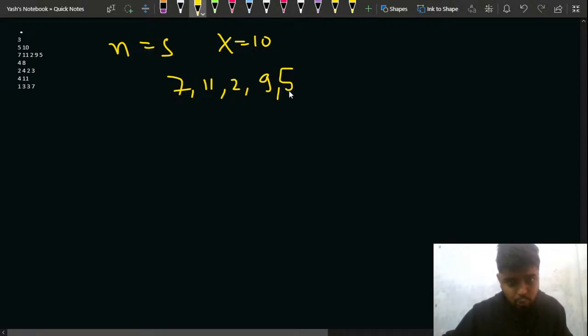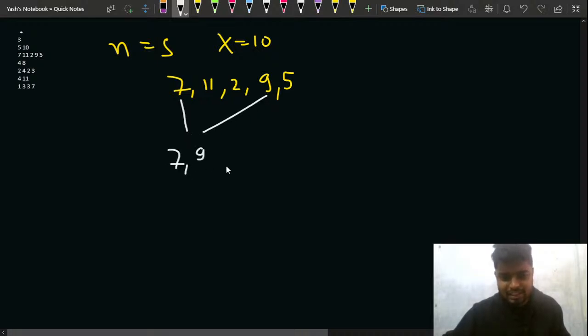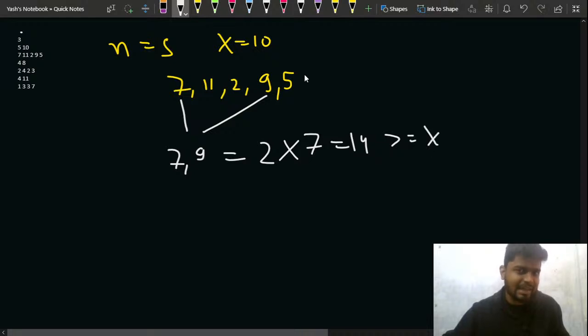So how should you approach this problem so that you get the maximum number of teams? One thing I can do is pick randomly. Let's say I pick 7 and 9. Then the team size will be 2, and the programmer with the minimum skill is 7, which gives me 14, and 14 is greater or equal to x, that is 10, which has been given in this problem, right?